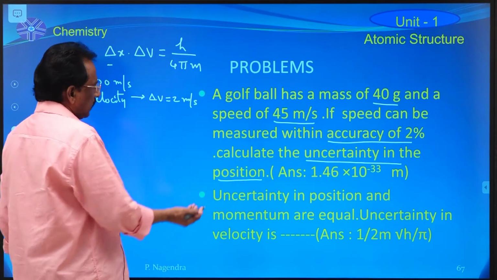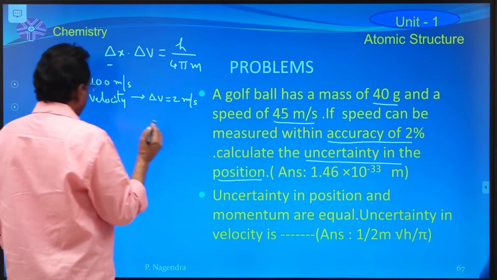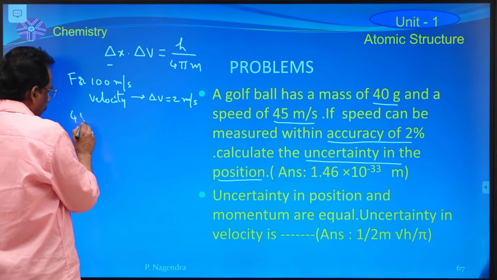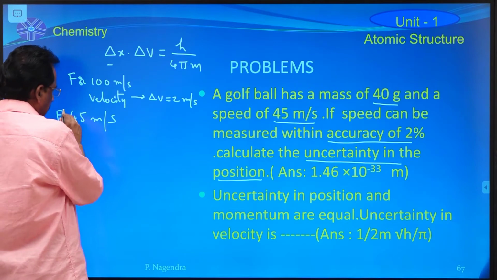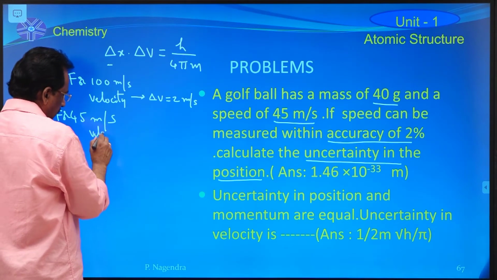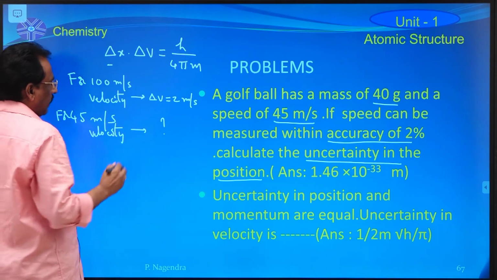Now actually this ball moves with a speed of 45 meter per second. For 45 meter per second velocity or speed, now what about the delta v value?